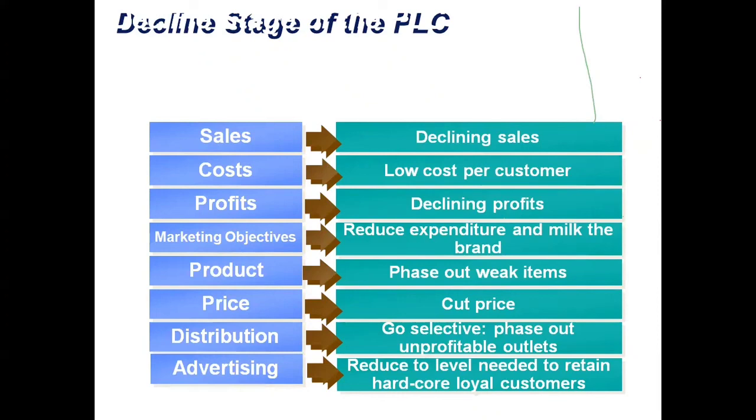Distribution channel: go selective, phase out unprofitable outlets. Do you remember there was a petrol bunk called Shell's? Reliance petrol bunk, Shell's petrol bunk, SR petrol bunks. All of you remember? Yes, sir. Once upon a time, we were seeing a lot of SR, Shell, and Reliance petrol bunks everywhere.